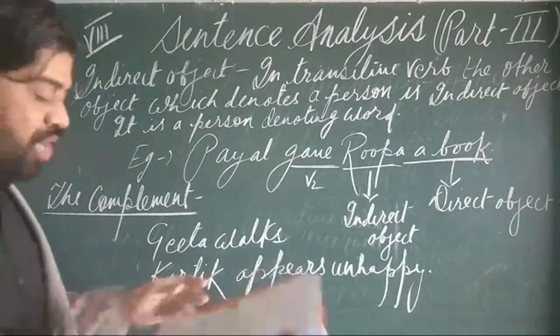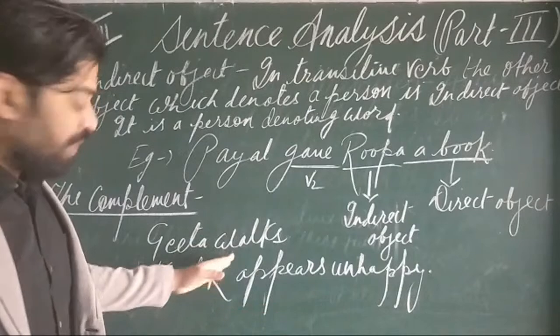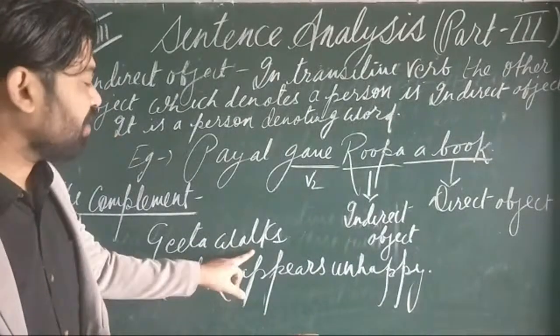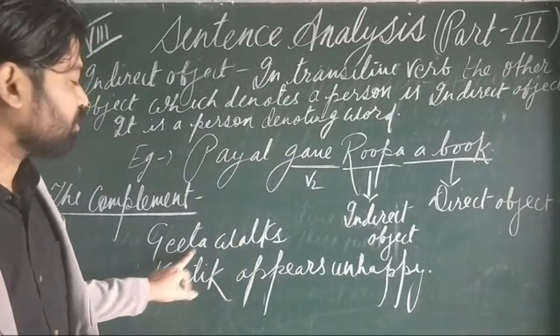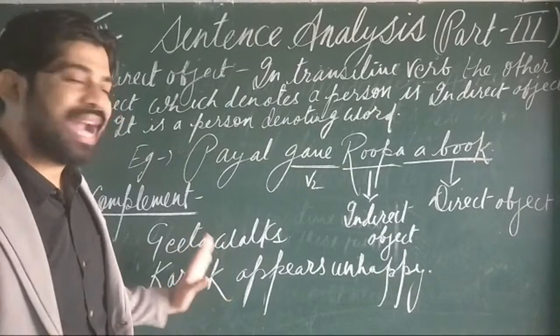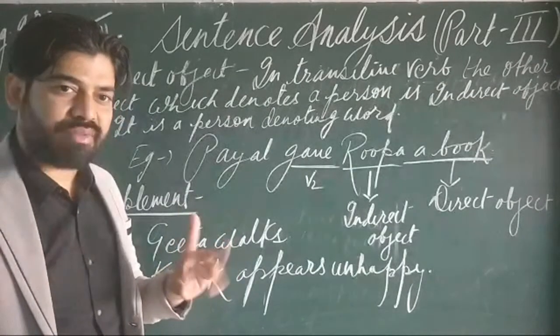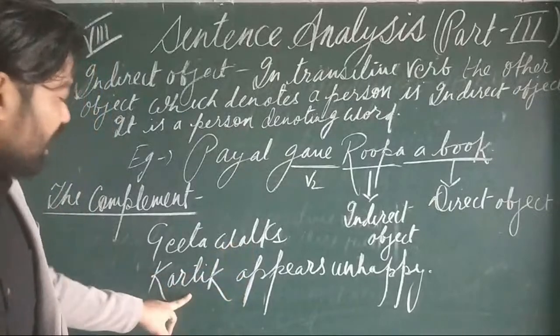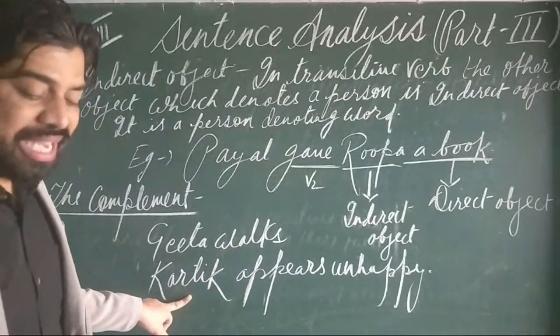In the first sentence, the predicate consists of a single verb, that is walk. Gita is the subject and walk is the predicate. So the predicate consists of a single word, and it is a verb.